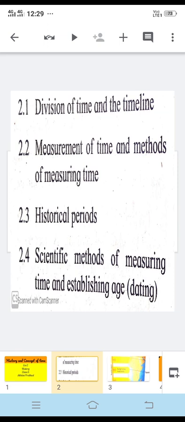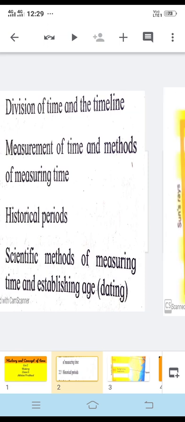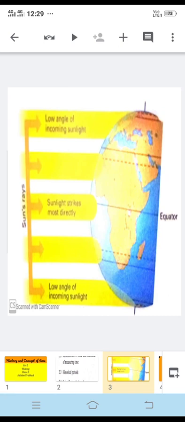Then we have the scientific method of measuring time and establishing ages. So these four important concepts we'll be studying throughout this lesson. One by one we'll be discussing them. Let's begin with the first point, division of time and the timeline.